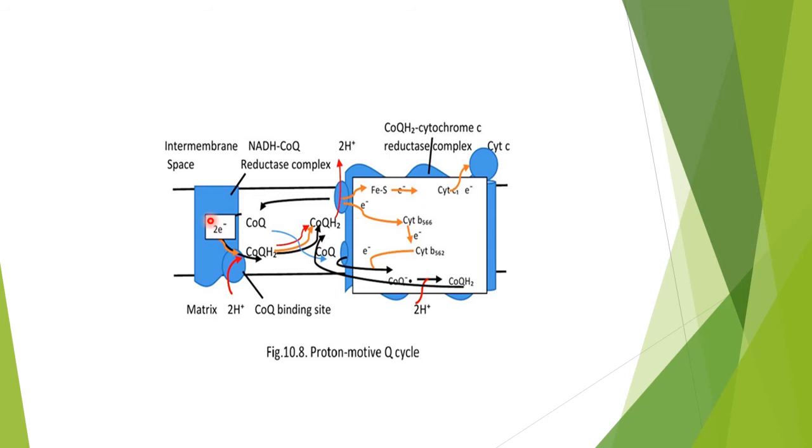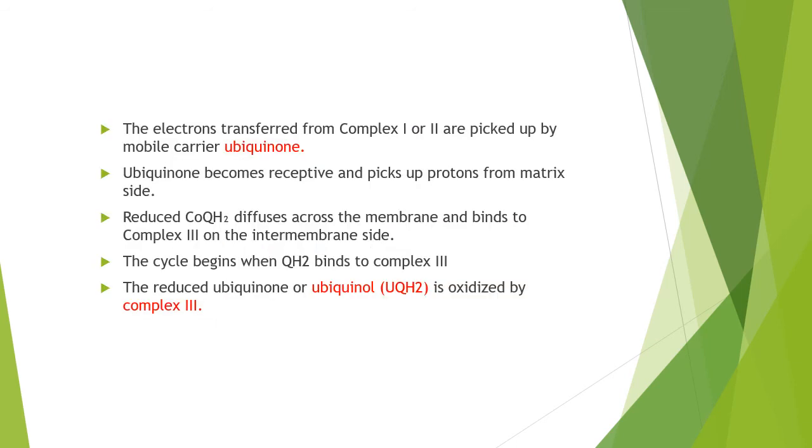and then how it is connected with complex first and complex second, and how there is translocation of the protons from the matrix side towards the inner mitochondrial space. So we have seen cytochrome C reductase has iron sulfur proteins. It has cytochrome C1, and there are 2 cytochrome Bs. Now let us see how it is operating.